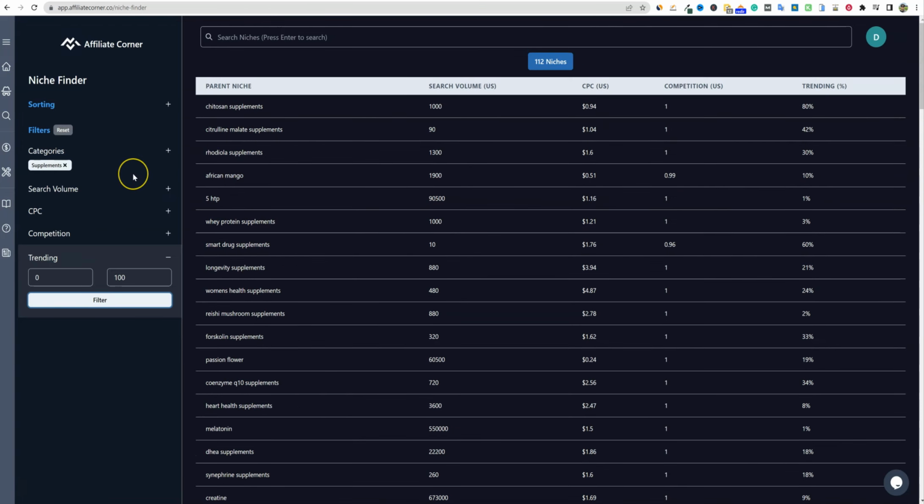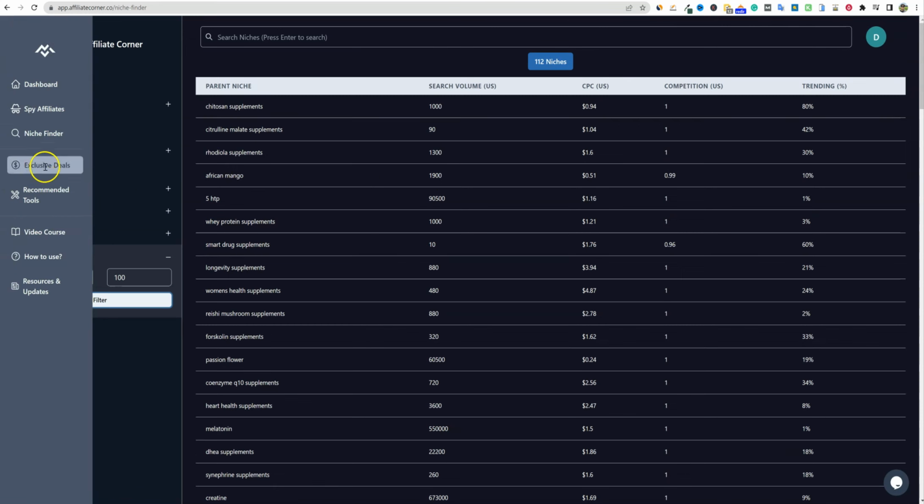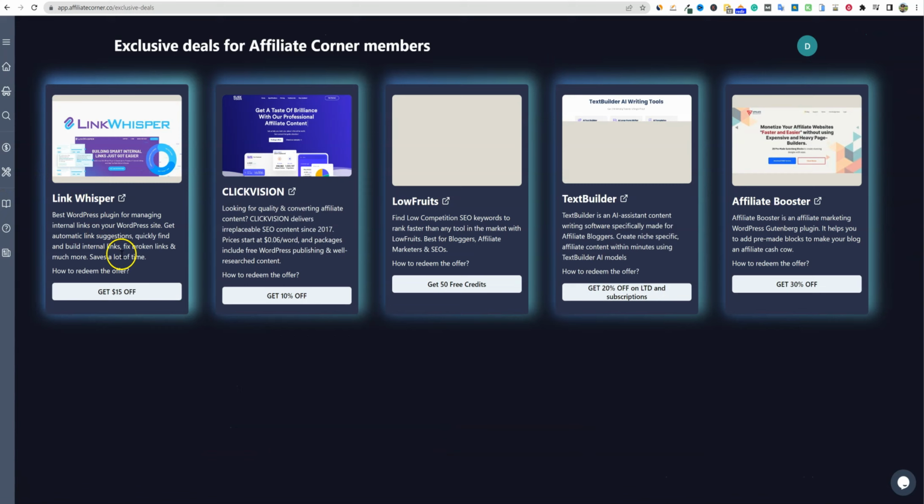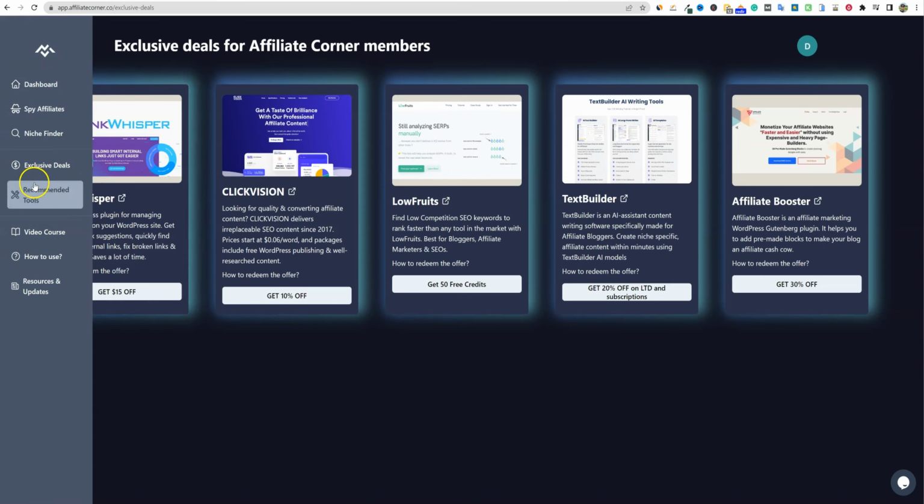So it is well worth the money to pick this up. They've already done all the research for you. Super cool. What is exclusive deals? Link Whisper, you're going to get $15 off. So they're kind of playing affiliate with you right here, but you are going to get some deals if you go and look at some of this stuff. Super cool. I mean, if you want to get $15 off Link Whisper, I'd go with that.